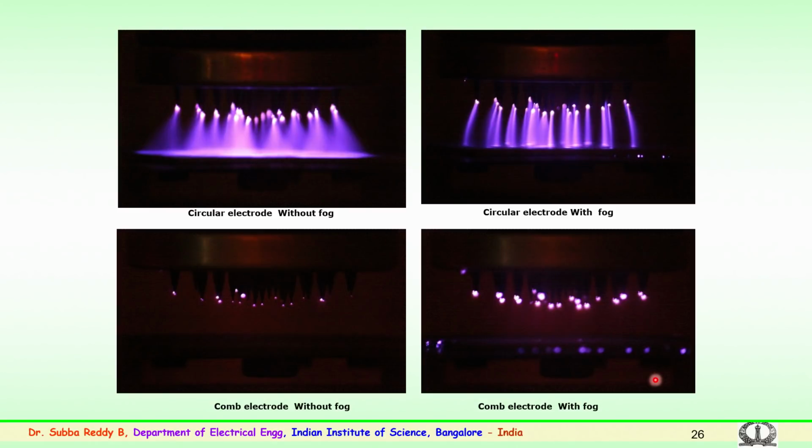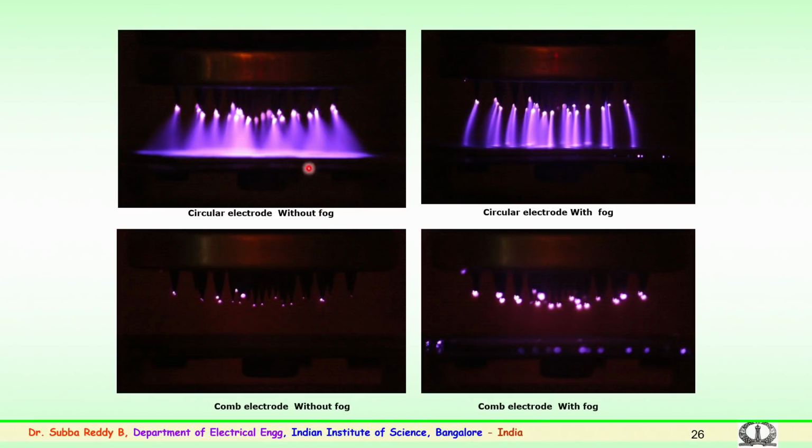So, various experiments at different voltage levels are shown here. Typically, this phenomenon is a corona which is generated by the uniform electrode here, and in both cases here it is again uniform electrodes. This is again with a comb electrode, different for non-uniform conditions, this is for uniform conditions.